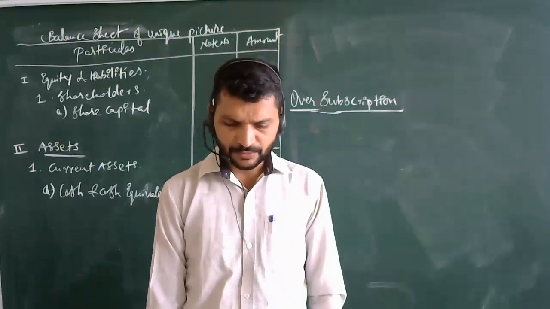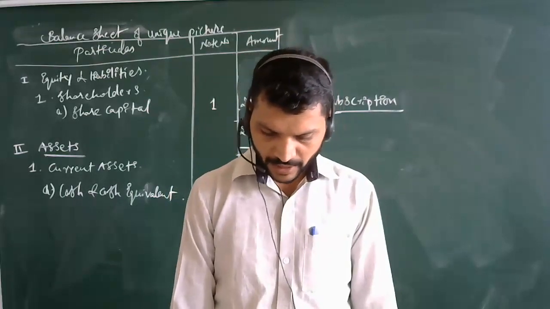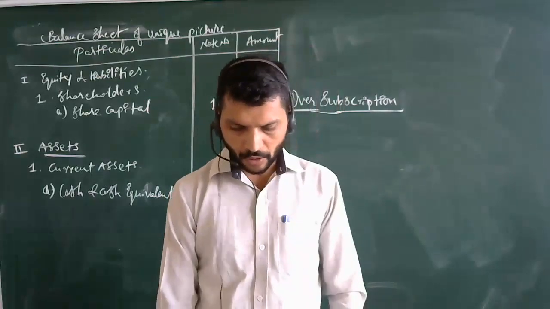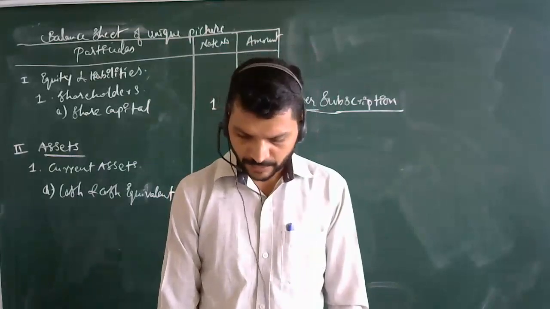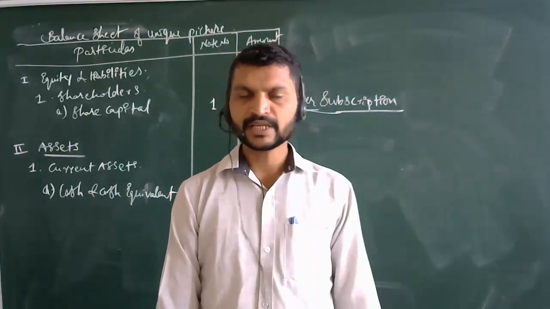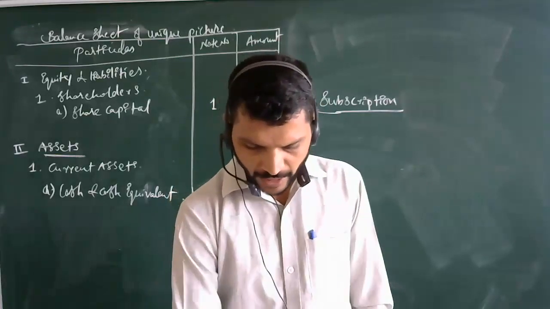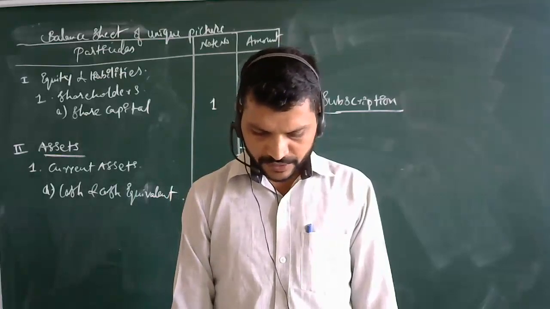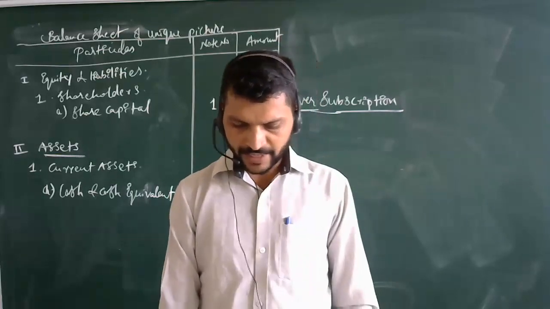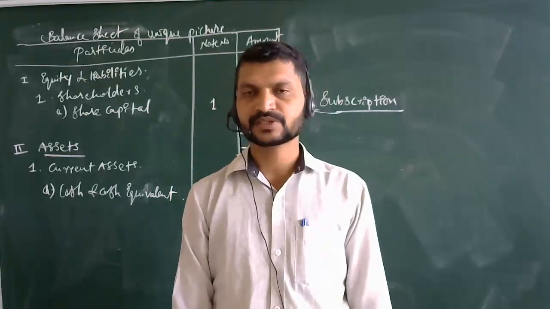There is an instance when applications for more shares of the company are received than offered to the public for subscription. This usually happens in respect of shares issued by well-managed and financially strong companies, which is said to be oversubscription.